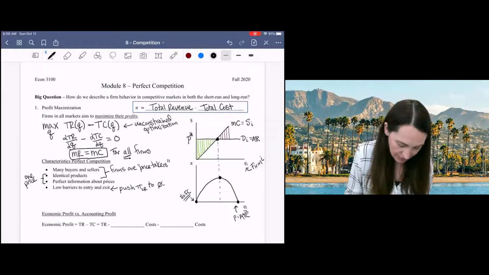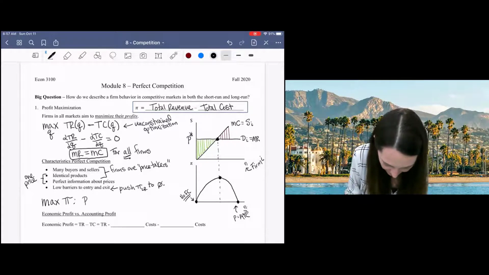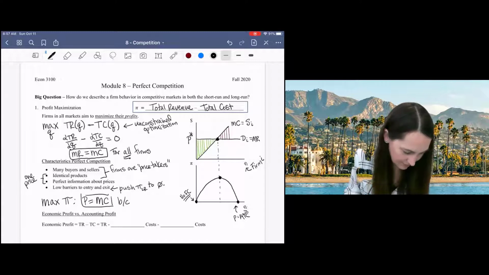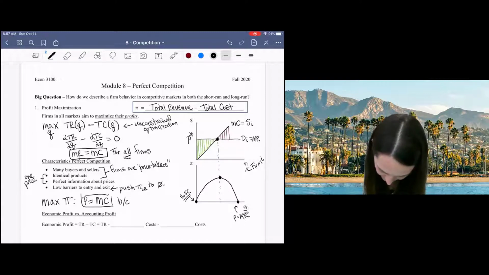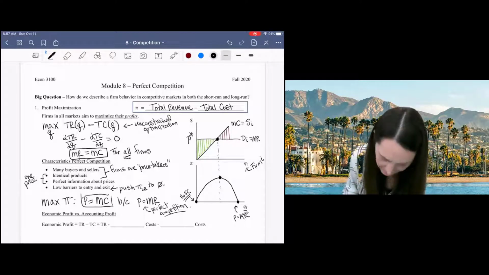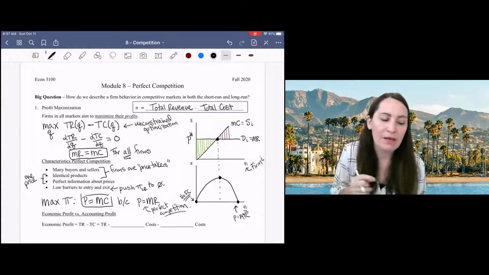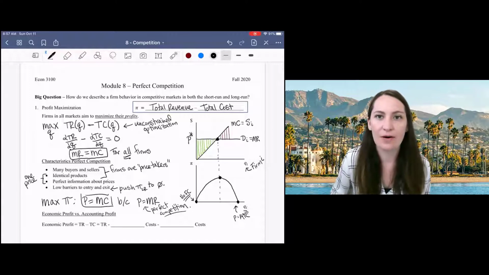So in perfect competition, our maximum profit occurs where price is equal to marginal cost, because in perfect competition, price is equal to marginal revenue. Okay, and maybe you remember that from your intro class a little bit. Hopefully it sounds familiar, but we're trying to kind of see where all of this stuff comes from.